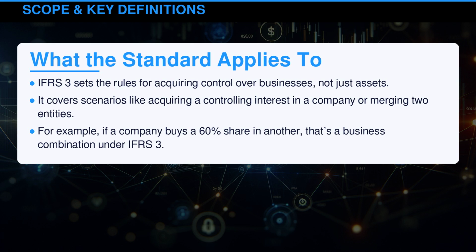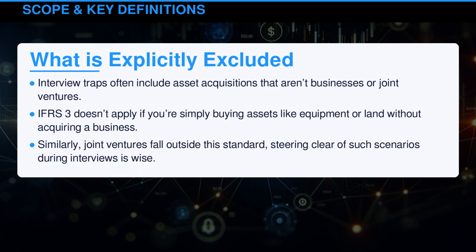It covers scenarios like acquiring a controlling interest in a company or merging two entities. For example, if a company buys a 60% share in another, that's a business combination under International Financial Reporting Standards 3. Interview traps often include asset acquisitions that aren't businesses or joint ventures. International Financial Reporting Standards 3 doesn't apply if you're simply buying assets like equipment or land without acquiring a business. Similarly, joint ventures fall outside this standard. Steering clear of such scenarios during interviews is wise.